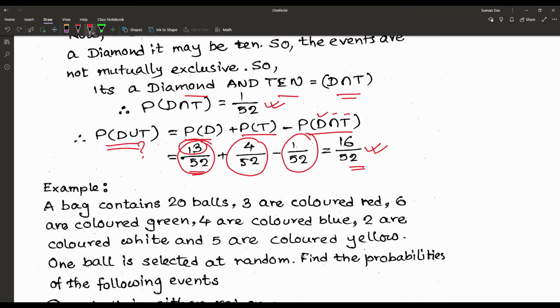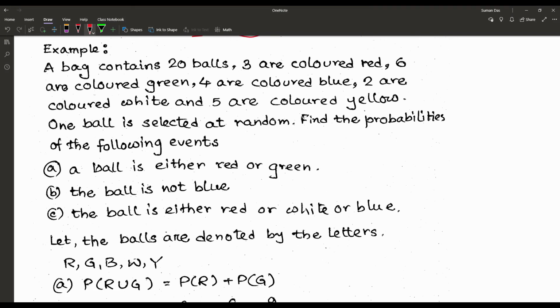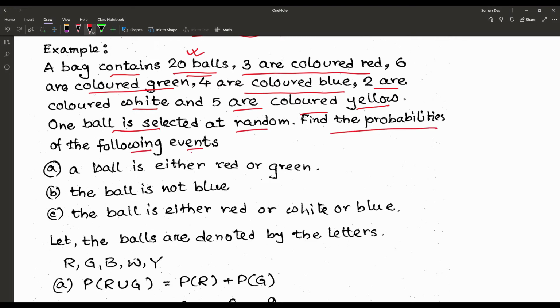So we are proceeding to the next problem. The next problem asks: a bag contains 20 balls. So the total number of the sample space is equal to 20. 3 are colored red, 6 are colored green, 4 are colored blue, 2 are colored white, and 5 are colored yellow. One ball is selected at random. Find the probabilities of the following events. First event, a ball is either red or green.